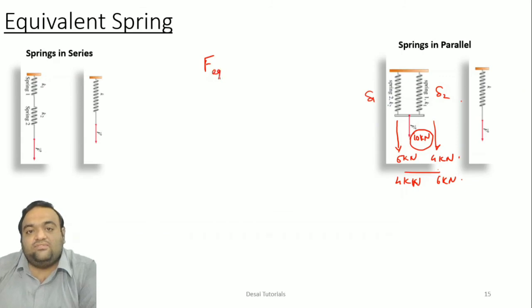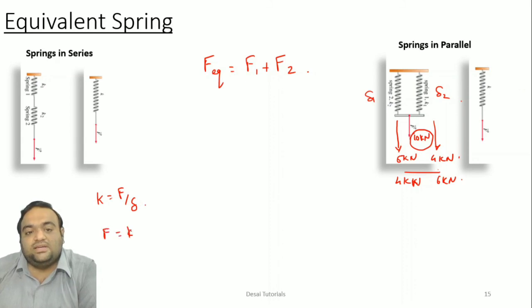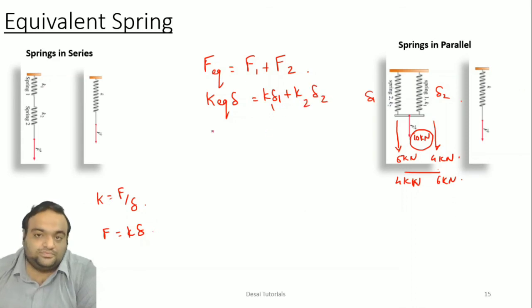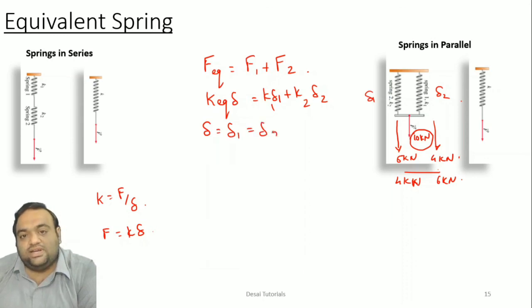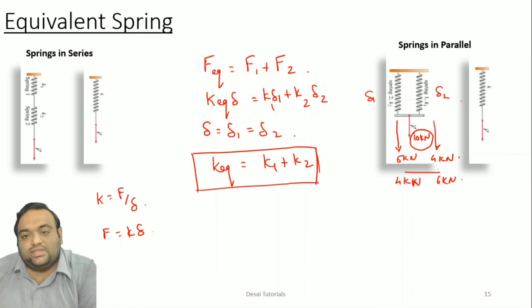So what you can make here is F equivalent is equal to F1 plus F2, as the force is changing. Now again using that equation, K is equal to F by delta. So F is nothing but K into delta. So here K equivalent delta is equal to K1 delta 1 plus K2 delta 2. Now deflection is remaining the same, that is delta is equal to delta 1 equals delta 2. So ultimately your equation will be K equivalent is equal to K1 plus K2. So this condition is true when the springs are in parallel.